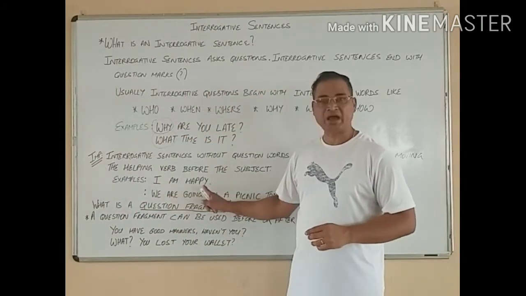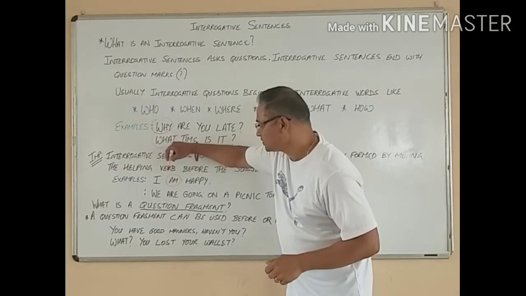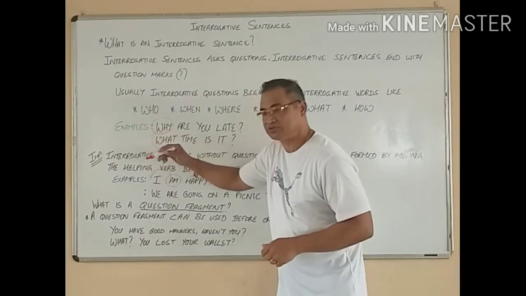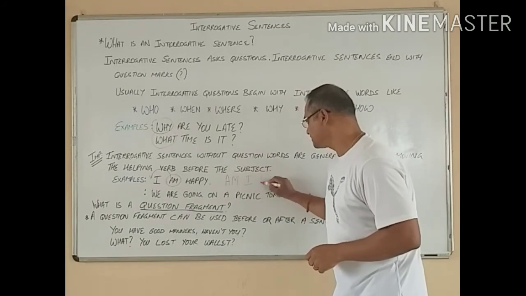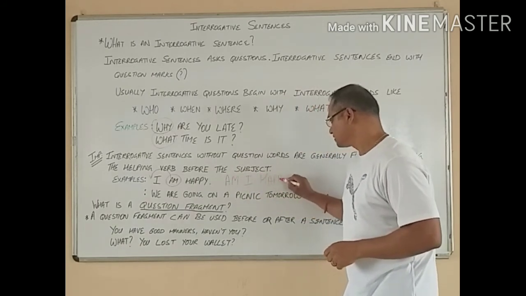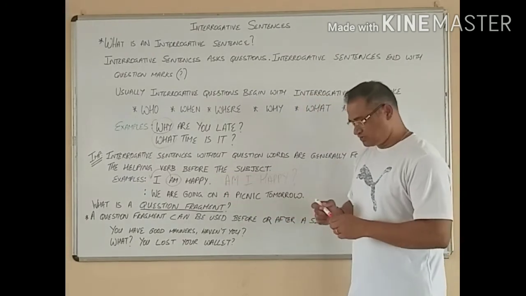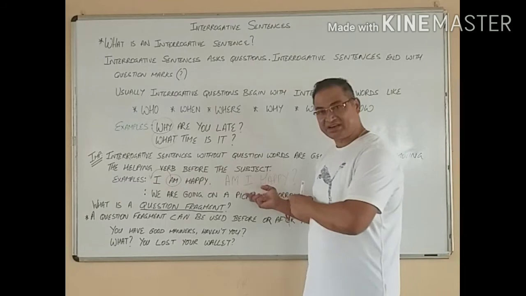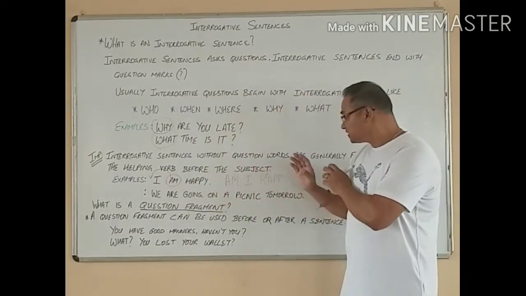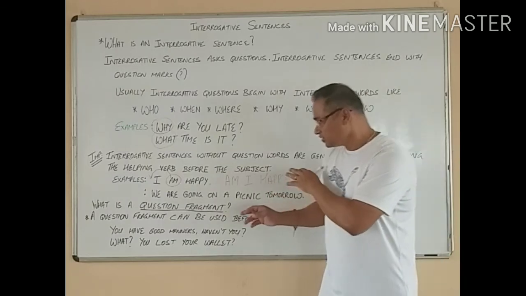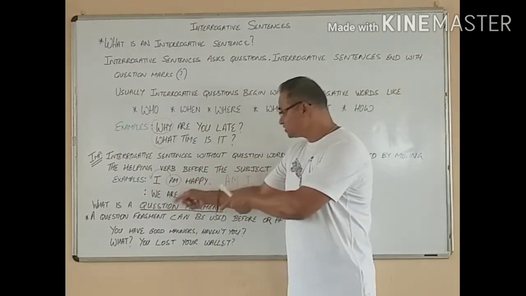Examples, I am happy. Now what happens here is I move the helping verb or the verb in front of this and we say, am I happy? So you see we move this forward. So we made a sentence, which is an imperative sentence. From an imperative sentence we made a sentence called interrogative sentence. Okay, so we have no problem in doing such a thing by changing an imperative to an interrogative.